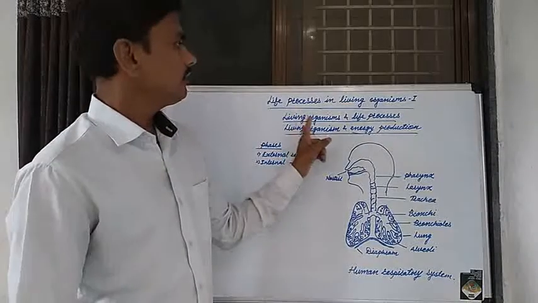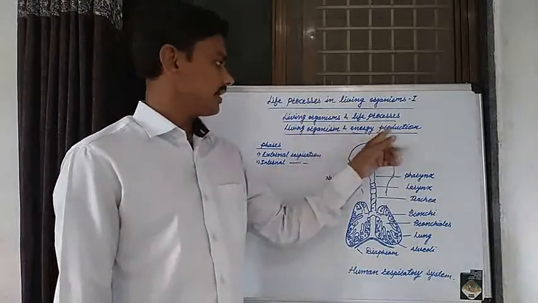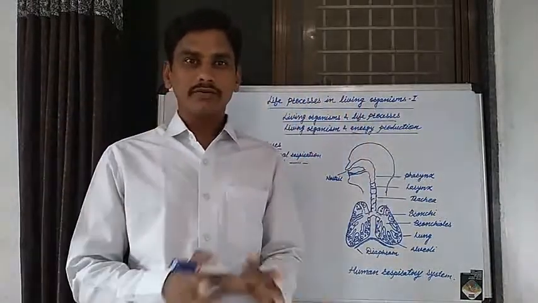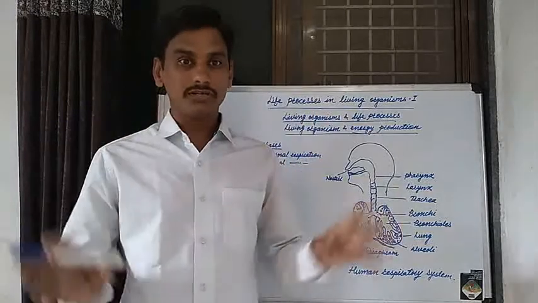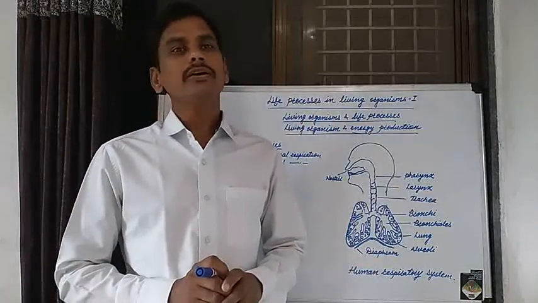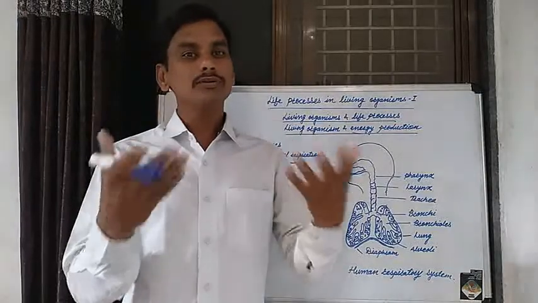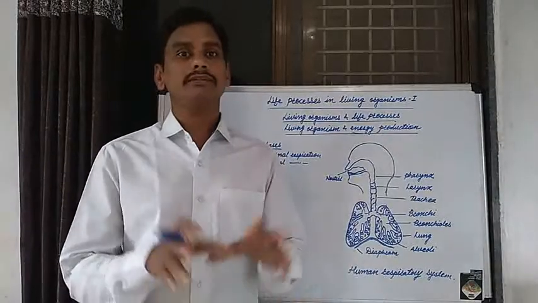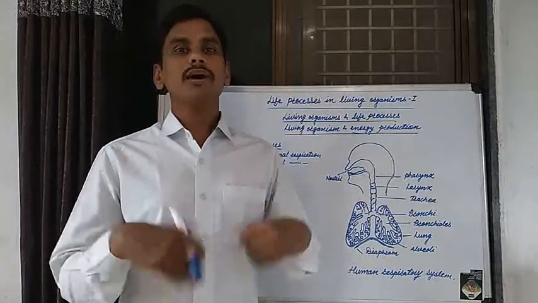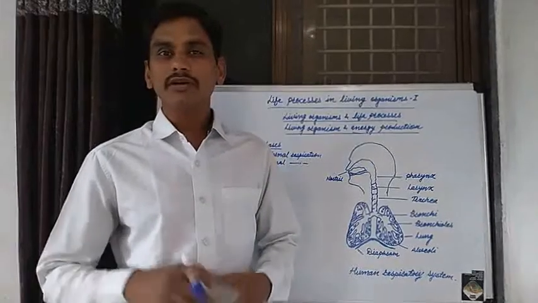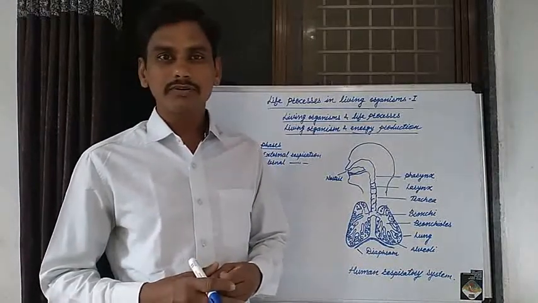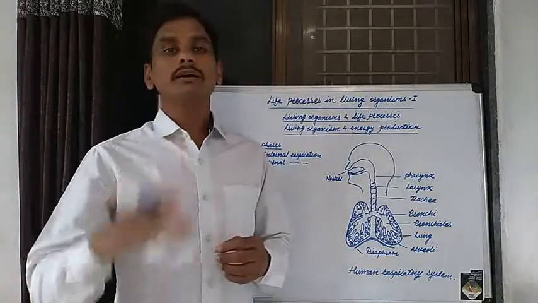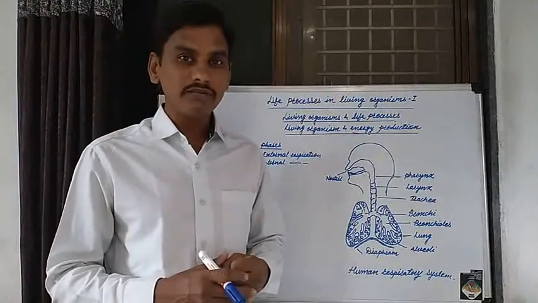Now, living organisms and life processes, living organisms and energy production. We know that these living organisms are found in nature. Some of the living organisms are unicellular and some are multicellular. Mostly microorganisms are unicellular living organisms. Fungi are unicellular living organisms. Different viruses are known as unicellular living organisms. Different bacteria are known as unicellular living organisms.